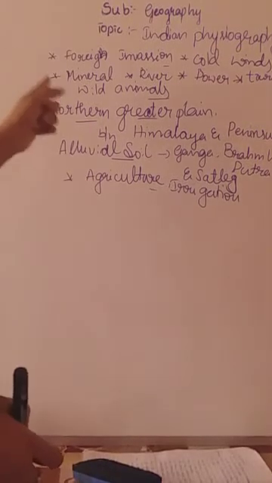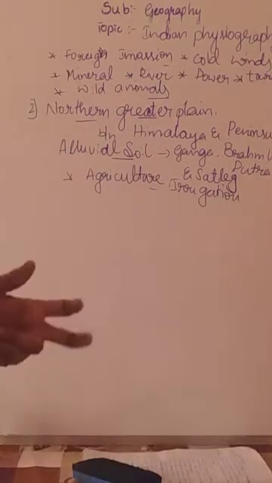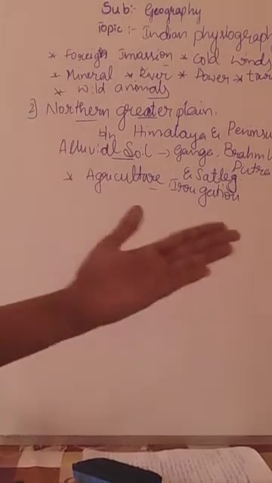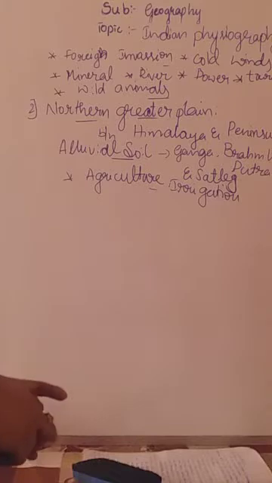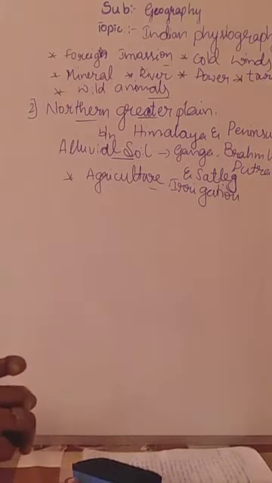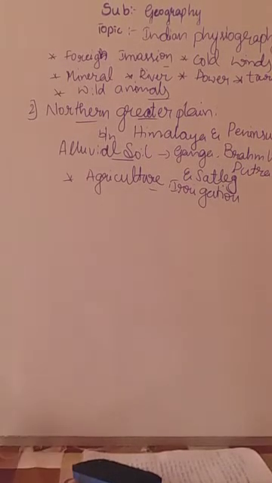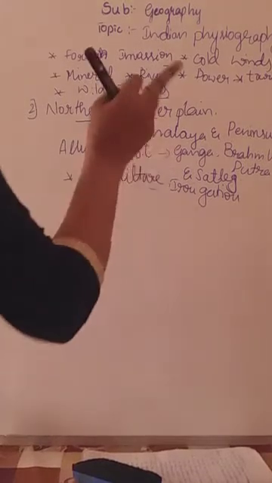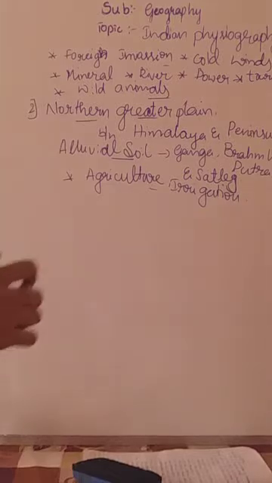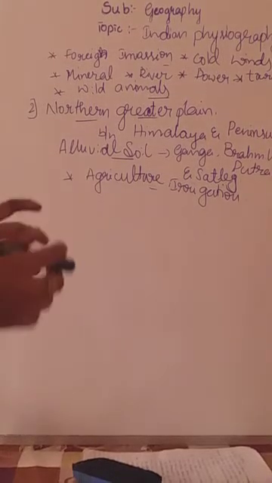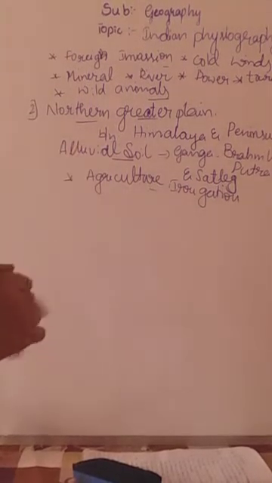So why is it best suitable for irrigation? Because next to that only there will be the river, okay. So I mean next to the plain area only a river flowing is there. So every time the farmers will get the water, they need not depend on rain, because I think you know about that rain is uncertain. So that's why this plain is best suitable for irrigation. And it has perennial rivers and vast fertile alluvial soil. It has alluvial soil and it has many perennial rivers.